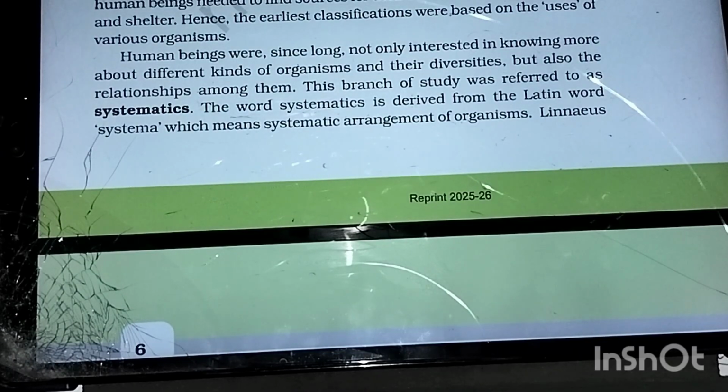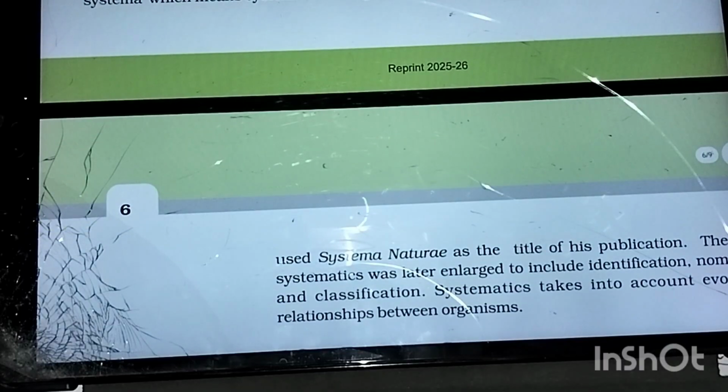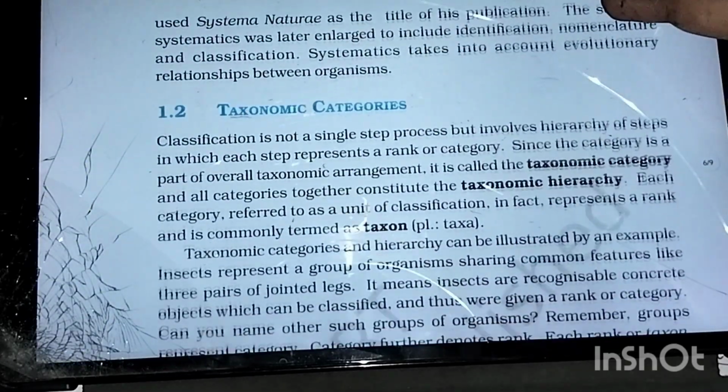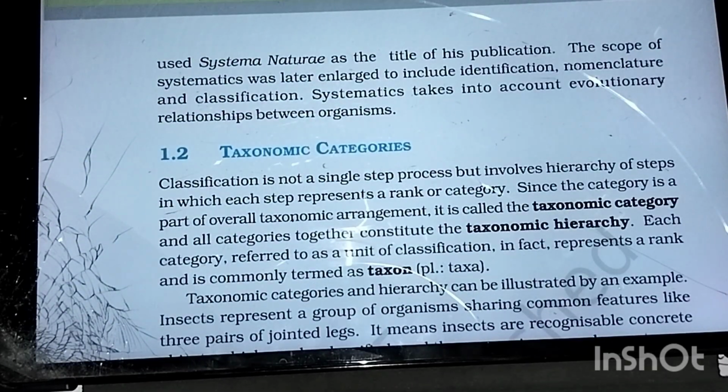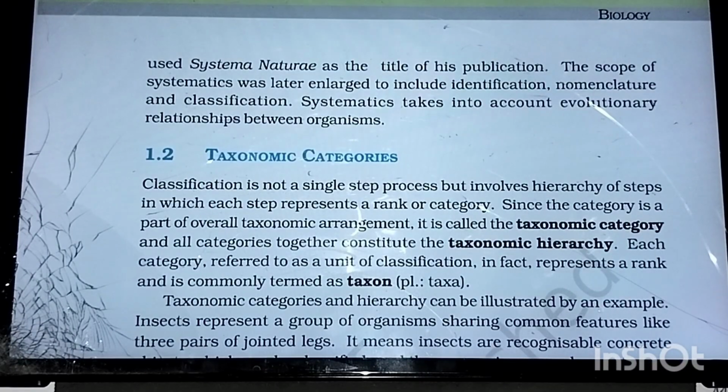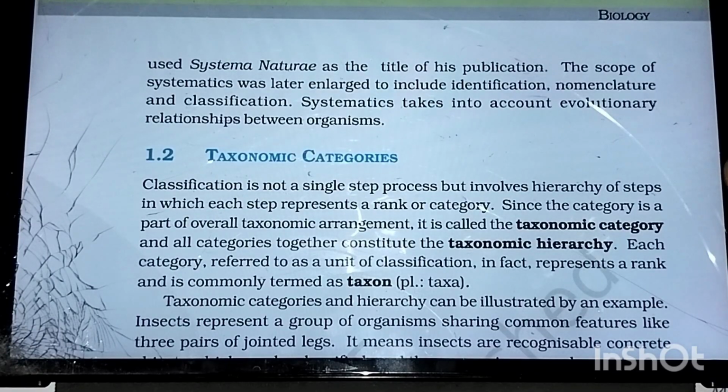All this comes under systematics, derived from the Latin word meaning systematic arrangement of organisms, basically arranging organisms based on relationships. The scope of systematics was later enlarged to include identification, nomenclature, and classification. Systematics also takes into account the evolutionary relationships among organisms.